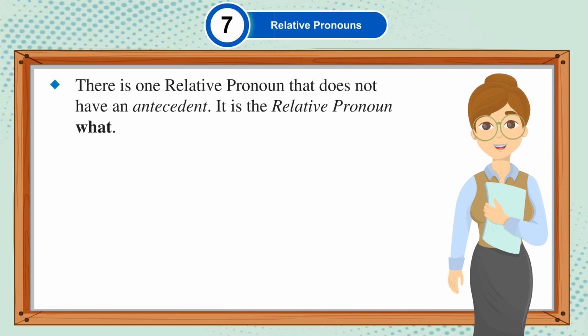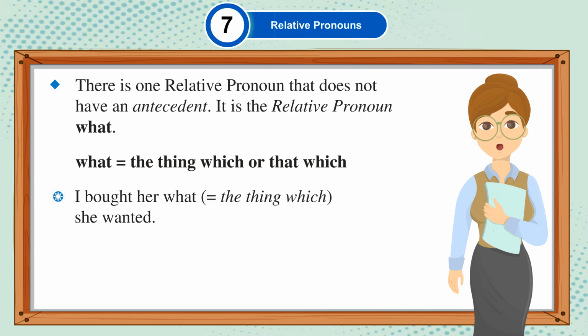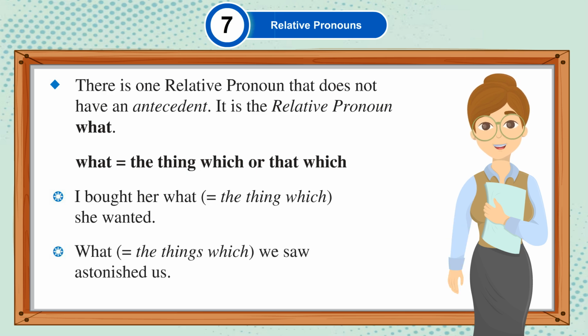There is one relative pronoun that does not have an antecedent. It is the relative pronoun what. What: the thing which or that which. I bought her what, the thing which she wanted. What, the things which we saw astonished us.